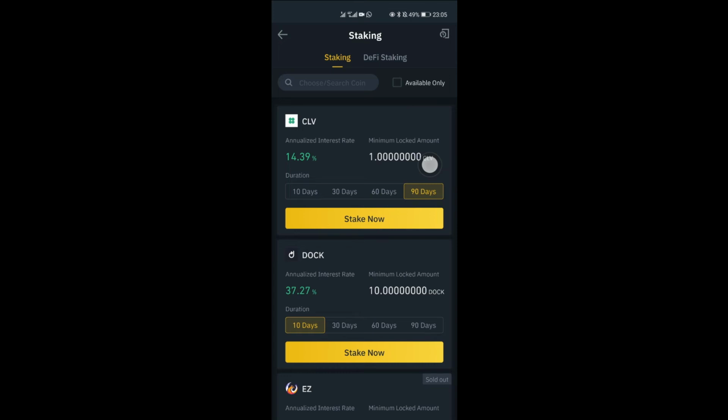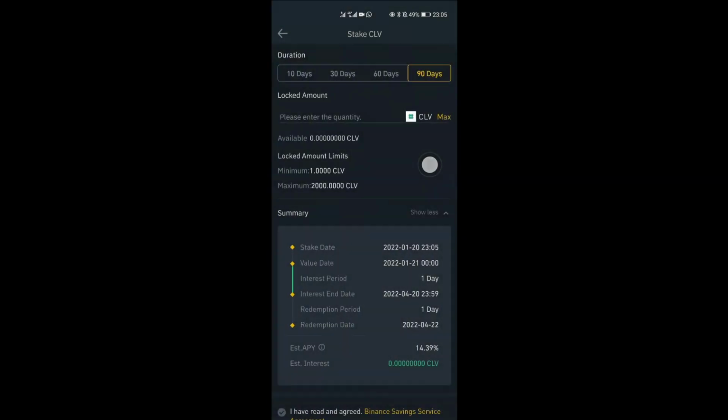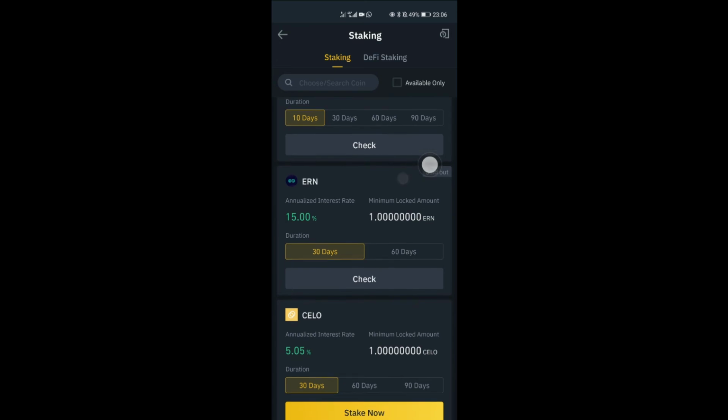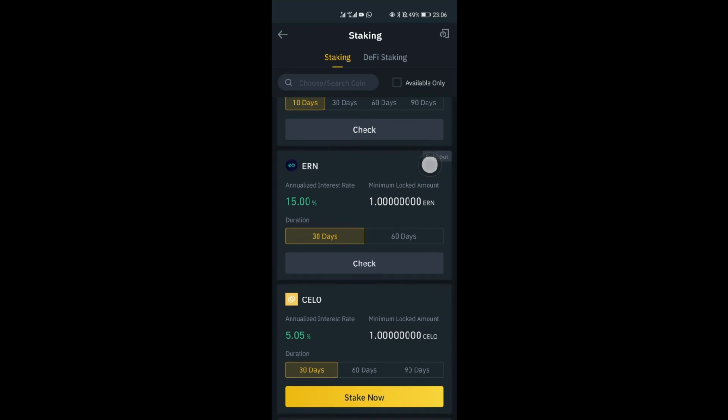Now, for the number of days you stake for, you wouldn't be able to access your funds, your coin, for that period of time. It is locked savings. So you just get to choose. You'd be sure you don't need your money. You're not going to need to sell or touch that coin for that period of time.